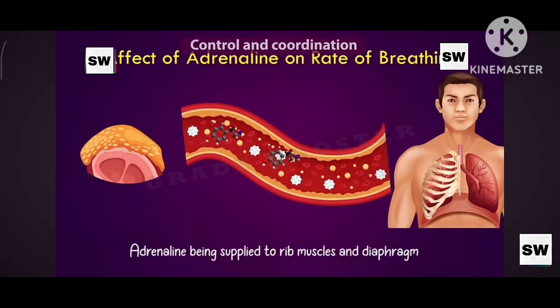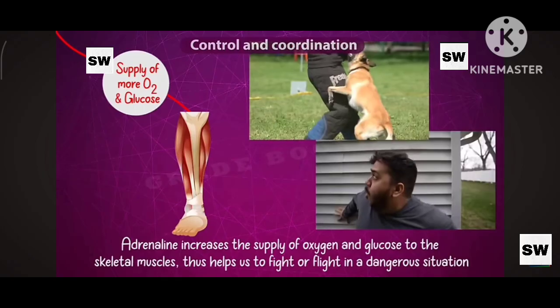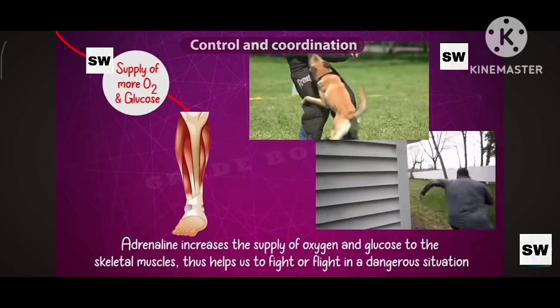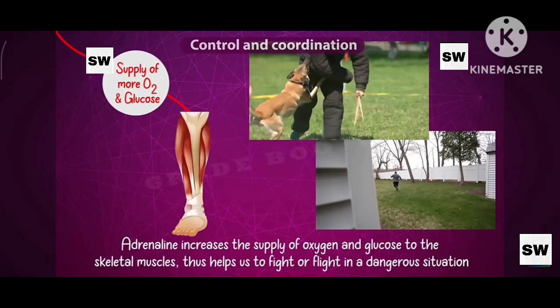Adrenaline also increases the breathing rate by increasing the muscular movements of the diaphragm and rib muscles. So adrenaline increases the breathing rate. Not only the heartbeat, the breathing rate is also increased. We breathe a lot. So this breathing rate is increased by the muscular movements of the diaphragm and rib muscles. That is also done by adrenaline. So this is how adrenaline helps us produce a response during a dangerous or harmful stimulus. This response is to protect us from the danger.